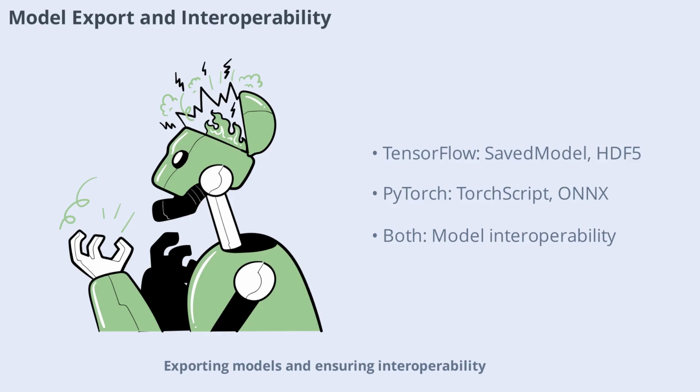Exporting models and ensuring interoperability between frameworks is increasingly important. TensorFlow models can be saved in various formats, including saved model and HDF5, and deployed across different platforms. PyTorch supports model export through TorchScript and ONNX, enabling compatibility with other frameworks and deployment environments. ONNX, the Open Neural Network Exchange format, bridges the gap between TensorFlow, PyTorch, and other tools, making it easier to move models between ecosystems. This flexibility is valuable for teams working with diverse technologies.